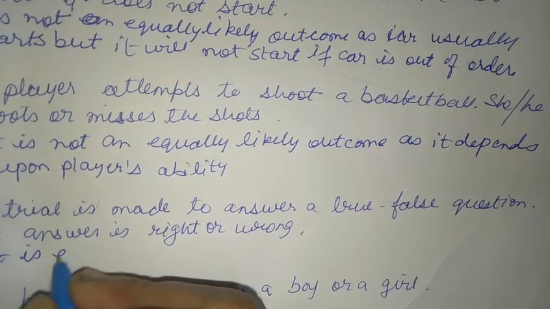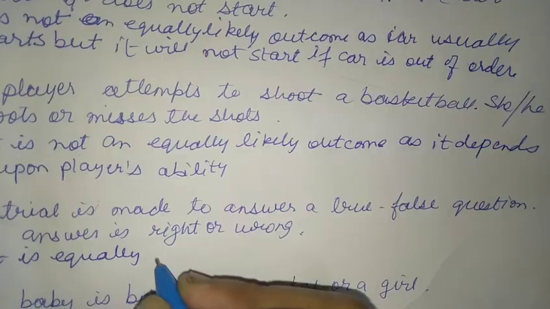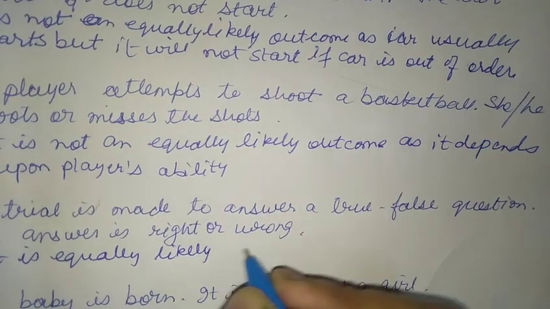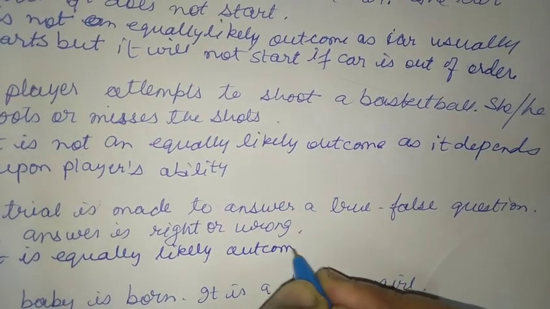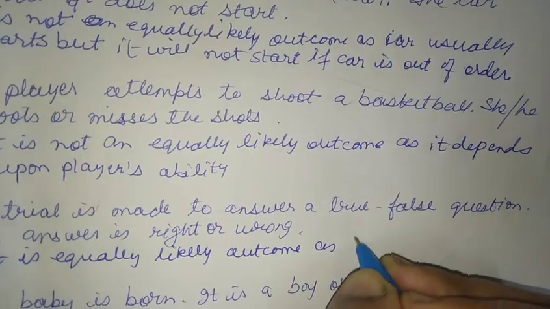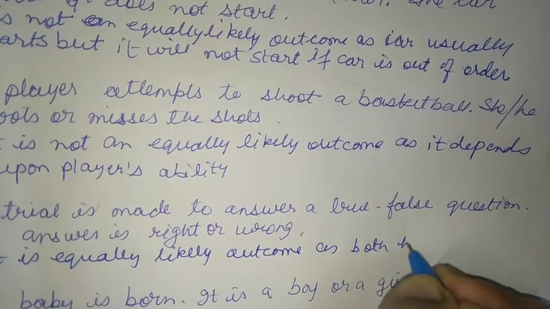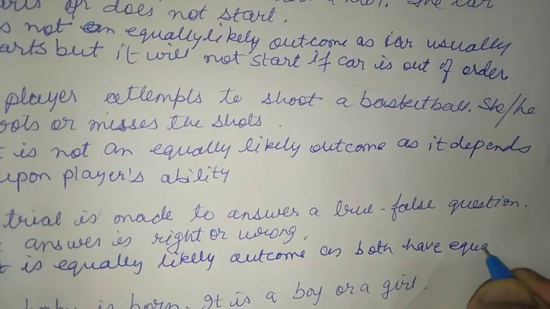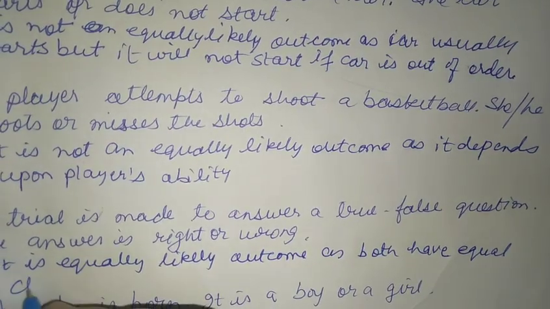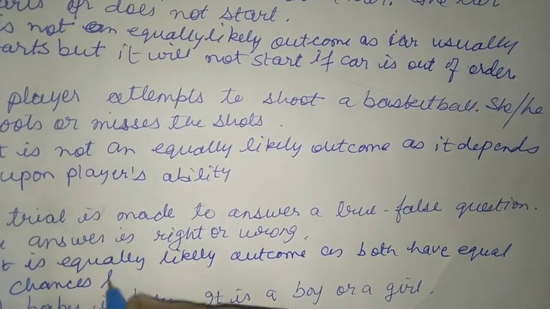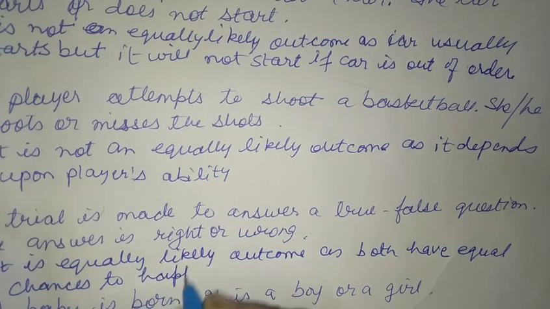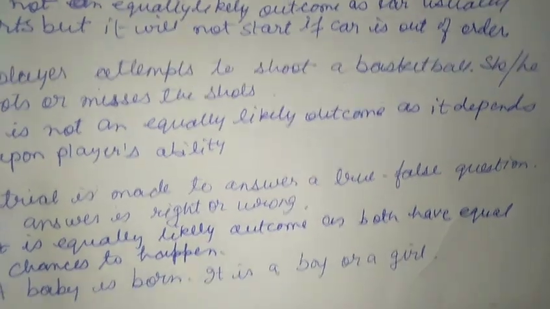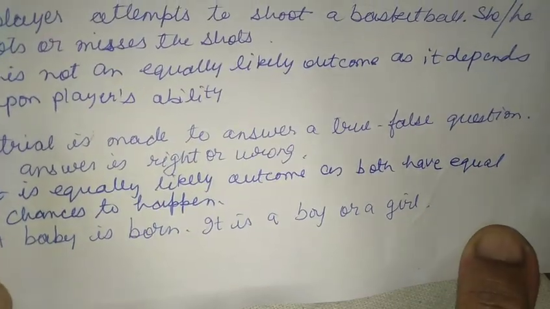It is an equally likely outcome, as both have equal chances to happen. Now let us go to our fourth part: a baby is born. It is a boy or girl.